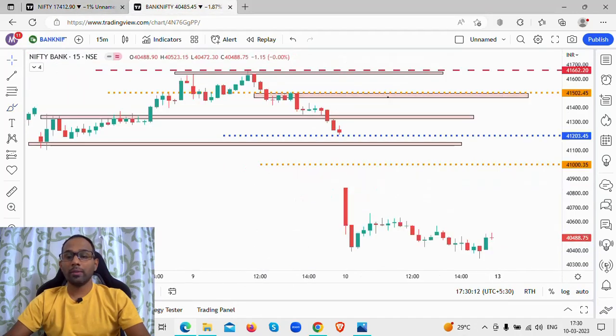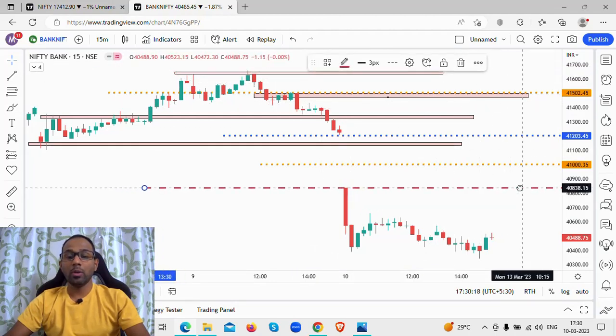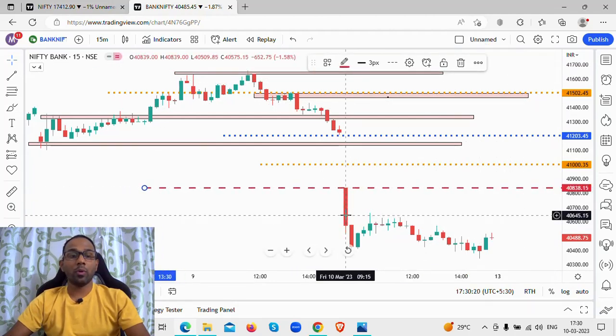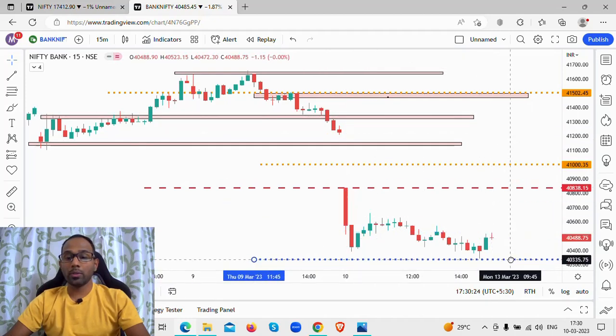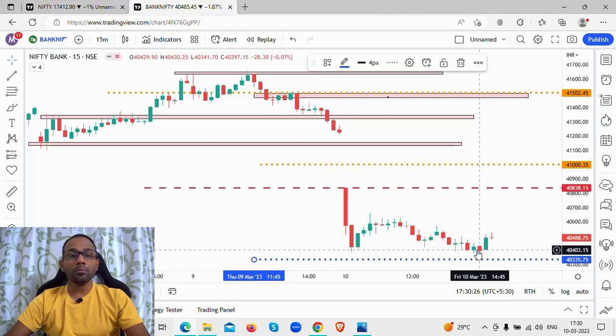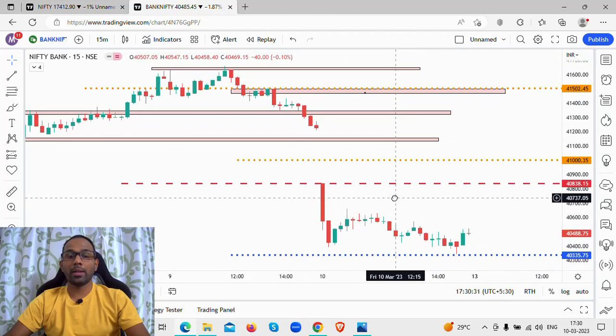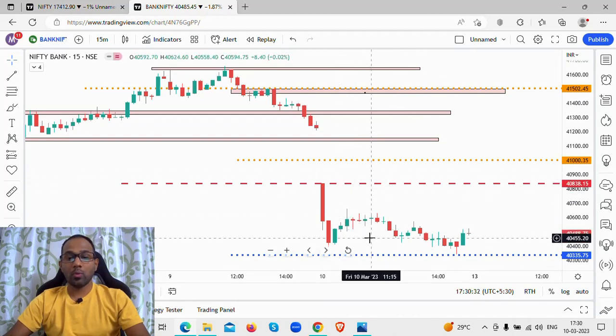Now, what are the levels in Bank Nifty that we are looking at? We will leave these levels as they are. I will just mark the high and the low. So the high on Bank Nifty was 40,839 level, and the low on Bank Nifty was 40,341 level. So this was the high and the low on Bank Nifty. So this is pretty much what we are going to look at.